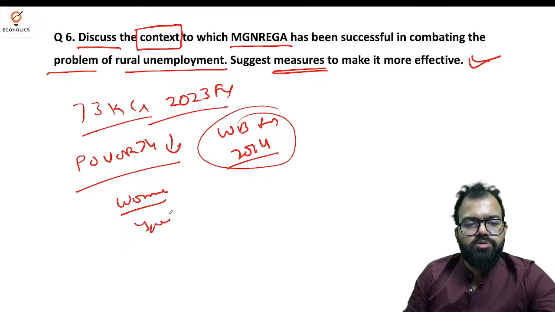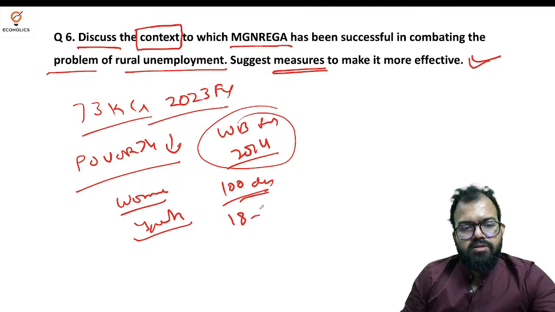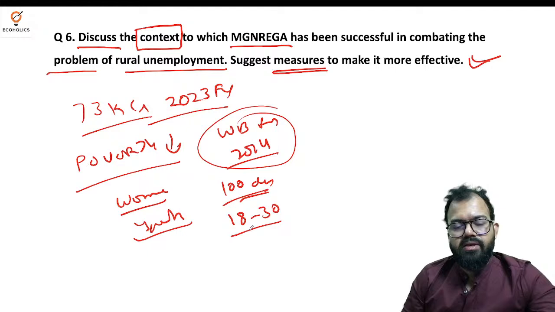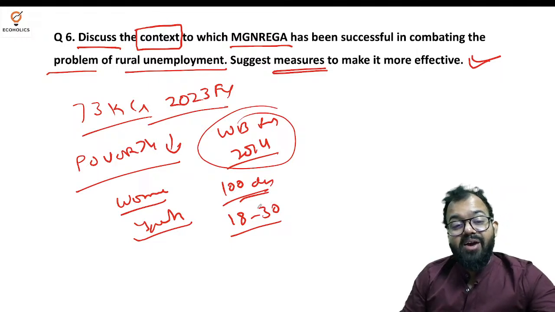This enabled youth as well, because the rural employment scheme provides 100 days of employment annually to unemployed youth between the ages of 18 and 30. If they are not able to provide employment, they provide an allowance as well.